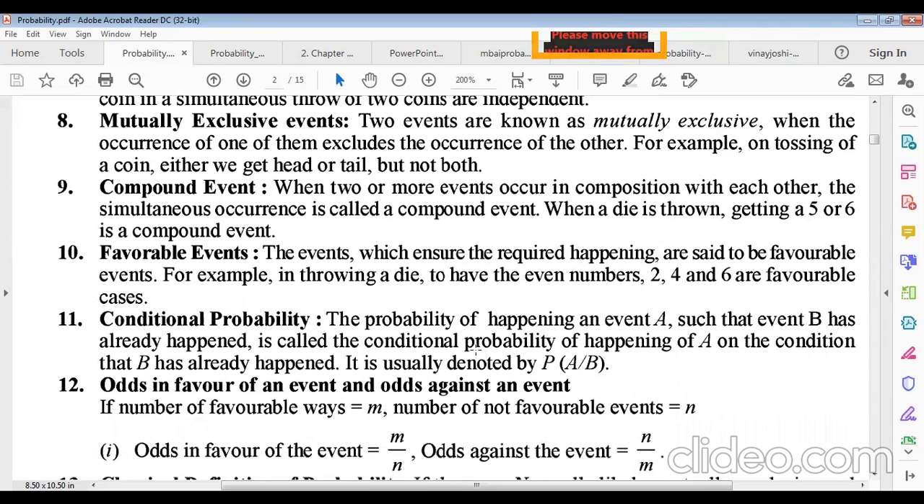Now, conditional probability, most important probability. The probability of happening of an event A such that another event B has already happened. That means A depending on B. Remember it. A is depending on another event B. Then it is called conditional probability of happening of A on the condition that B has already happened. It is denoted by probability of A given B. It is read as probability of A if B happened. Probability of A if B already happened. Remember it.